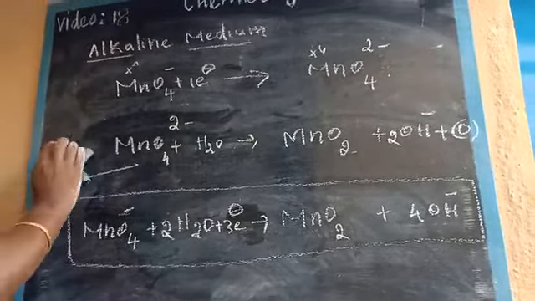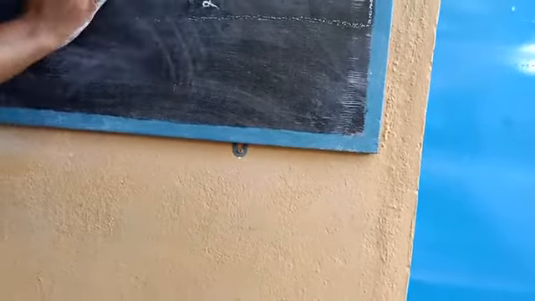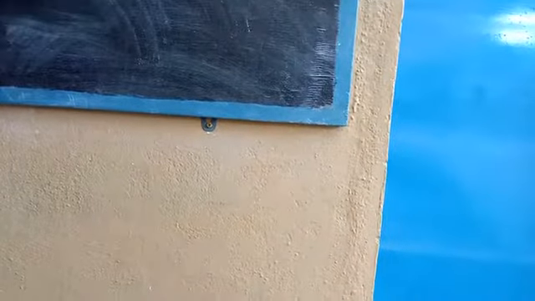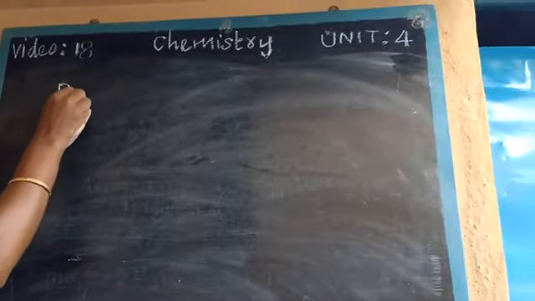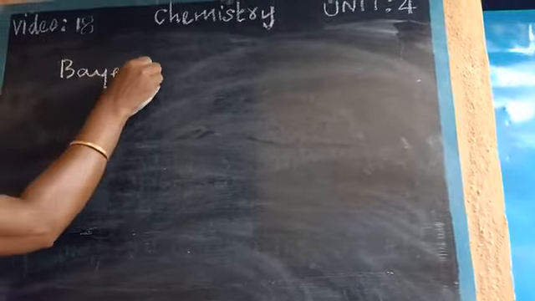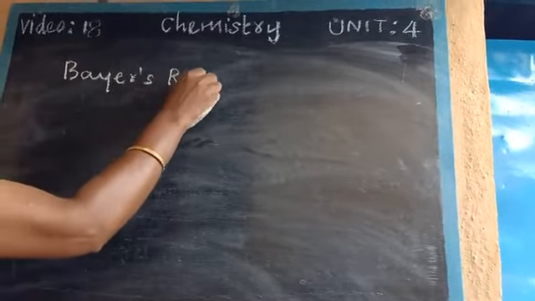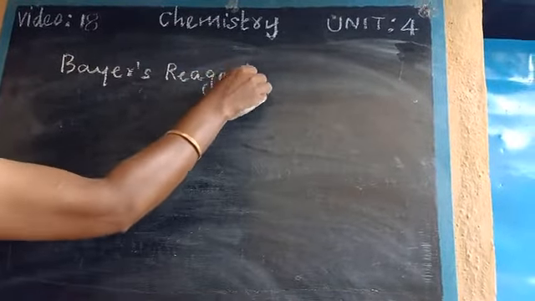Now we are going to see another chemical property, Bayer reagent. This Bayer reagent you already studied in 11th standard organic chemistry as a name reaction. What is the meaning of Bayer reagent?